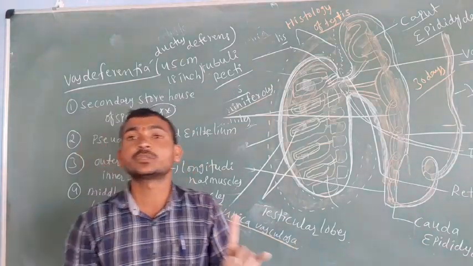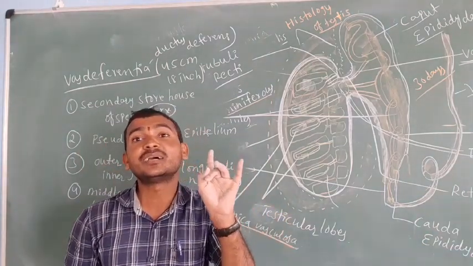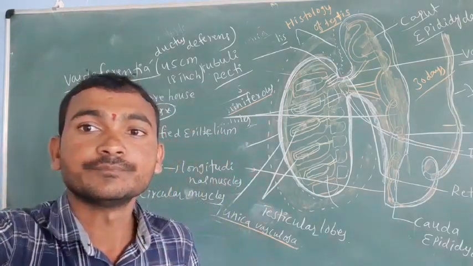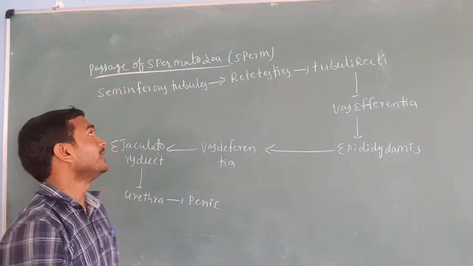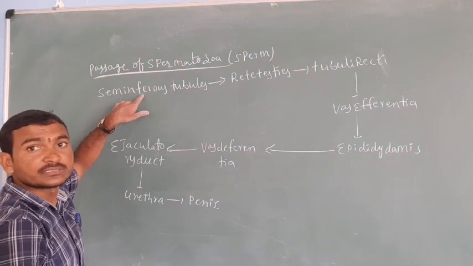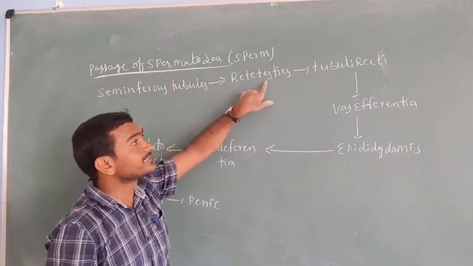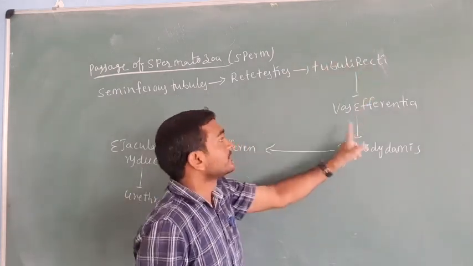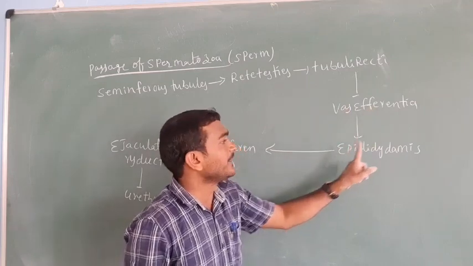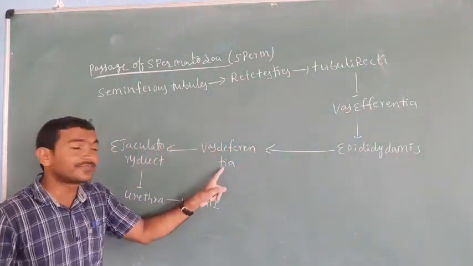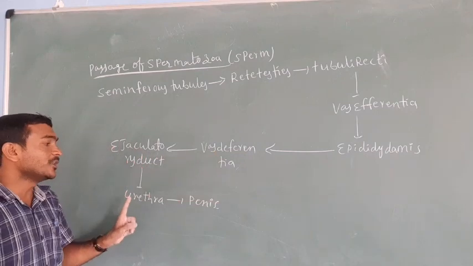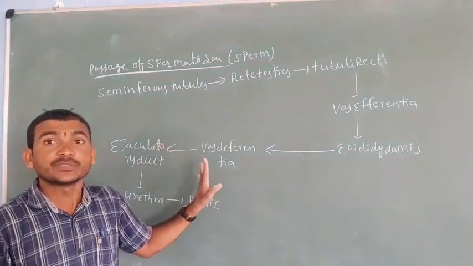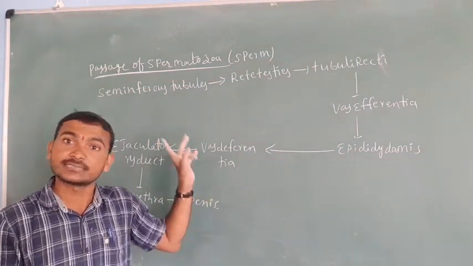Now we are discussing the passage of the sperm, the spermatozoa. The passage of the spermatozoa: first seminiferous tubules in the testis, then through the rete testis, tubuli recti, the vasa efferentia, epididymis, the next vas deferens and ejaculatory duct, urethra and the penis.